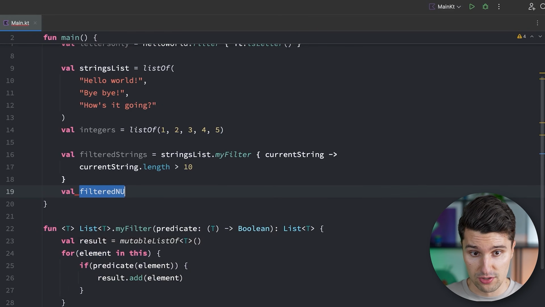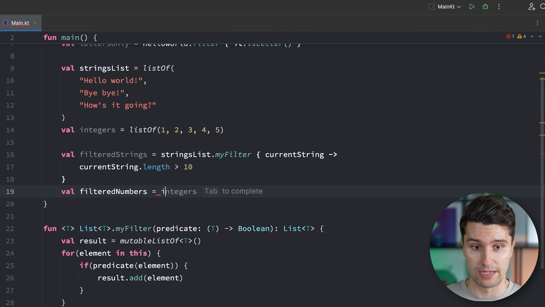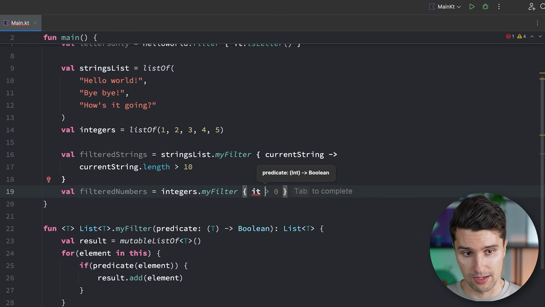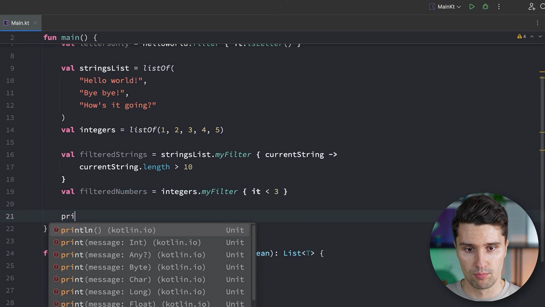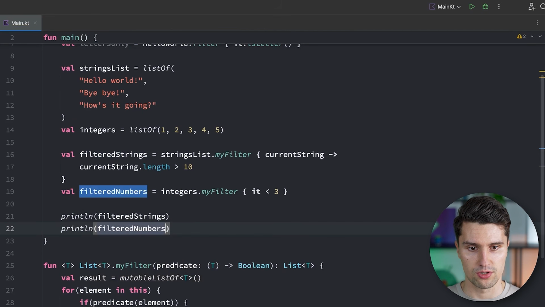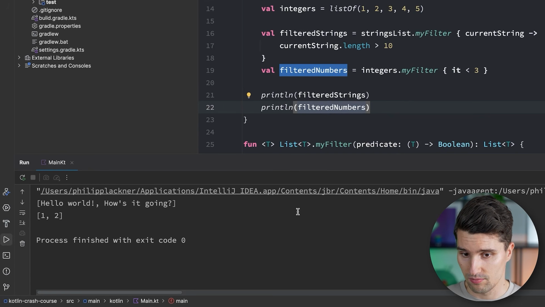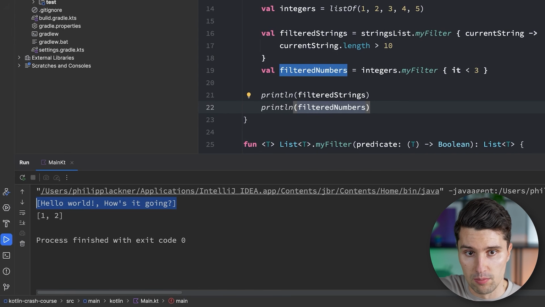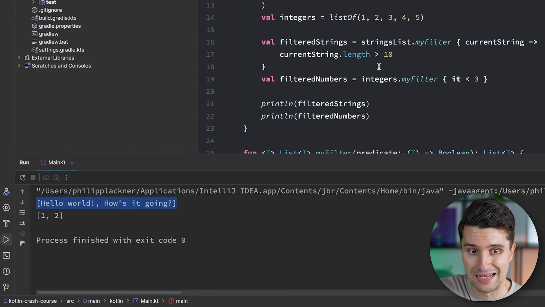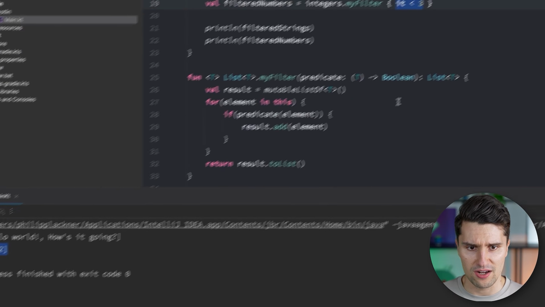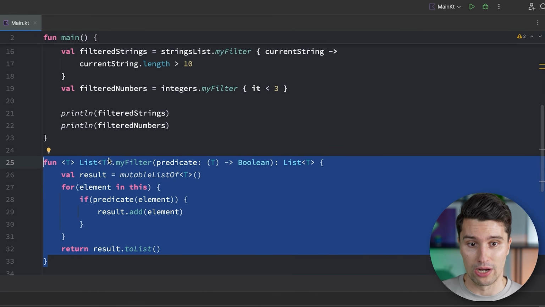On the other hand, we can have a filtered numbers list, which is equal to our integers, myFilter, that also works. And we say we include all numbers that are less than 3. Then we can simply print those two, so filtered strings and our filtered numbers. Run this, and you can see that is working pretty well. The first time we filtered based on the string's length. The bye-bye string is not included anymore because that has a length smaller than 10. And here we include all numbers that are simply less than 3. And all that with a single function that is now generic and works for any type of list.